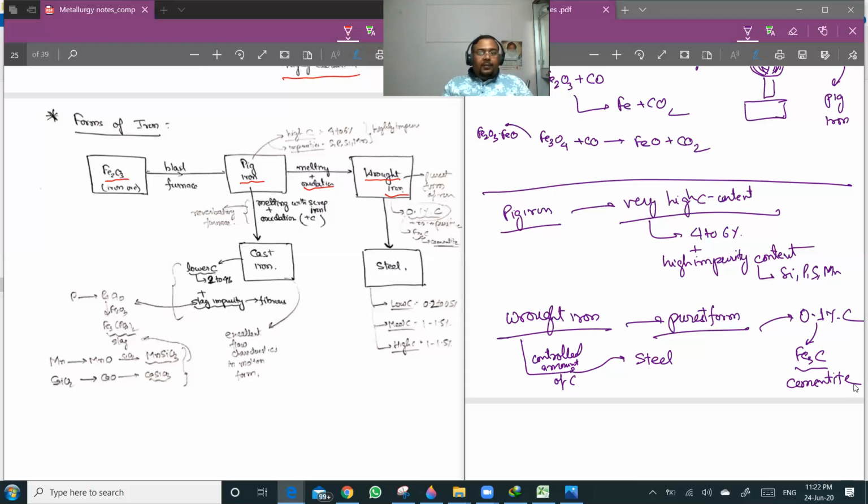So you see, steel basically is not the purest form of iron. A lot of confusion is there. Steel actually has more carbon content than wrought iron. Wrought iron is the purest form.